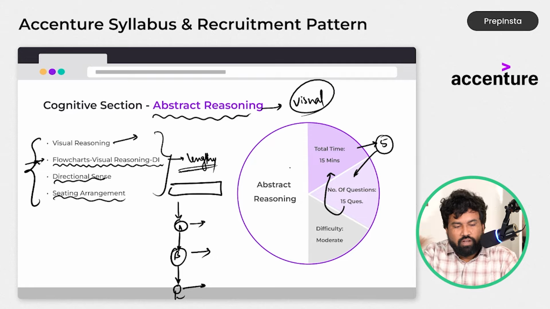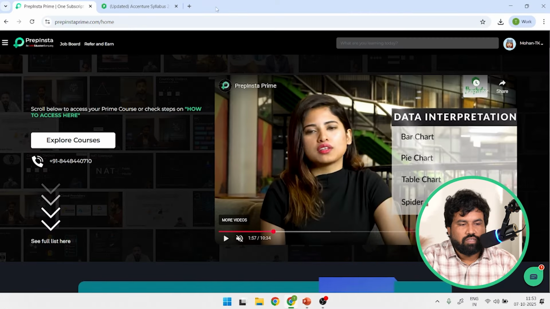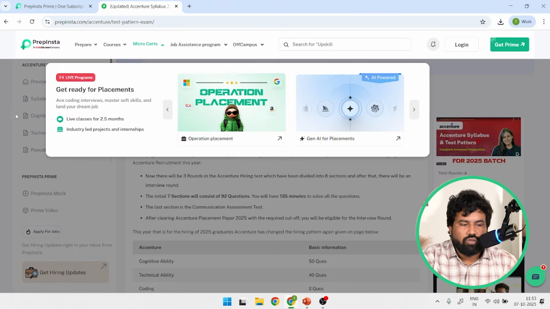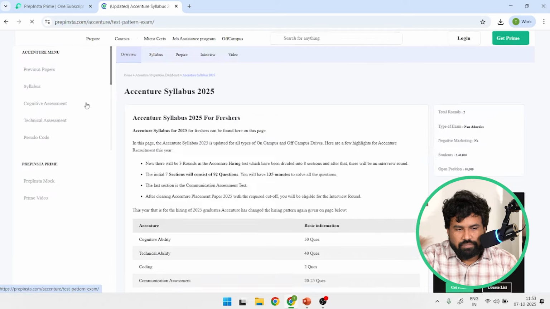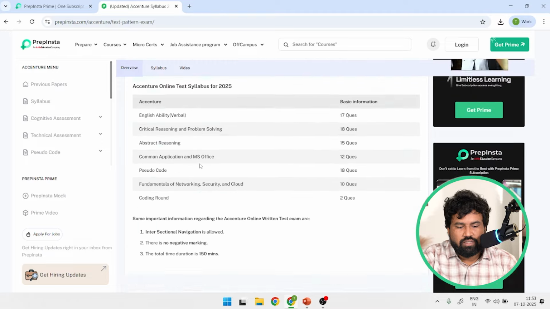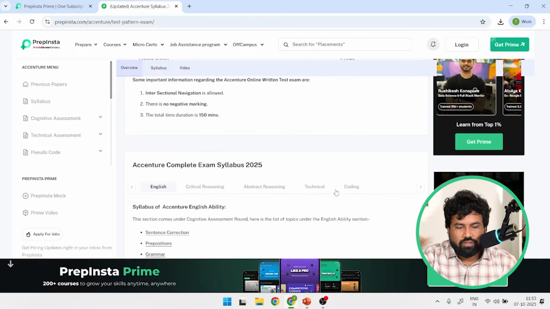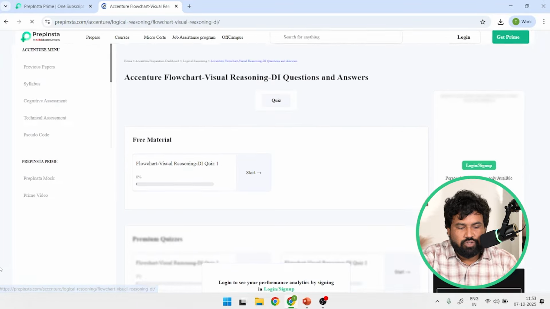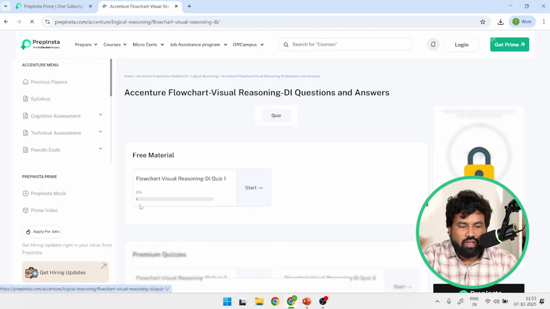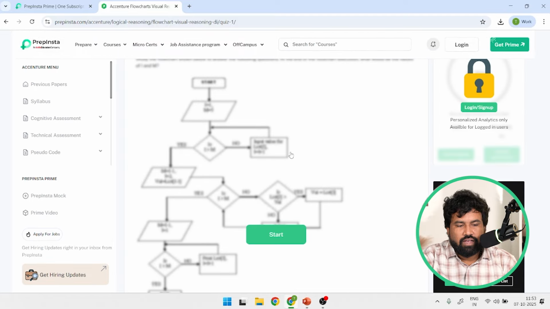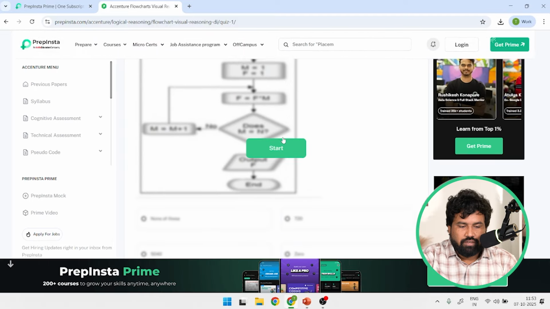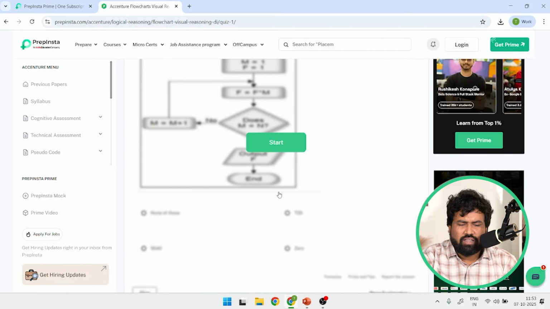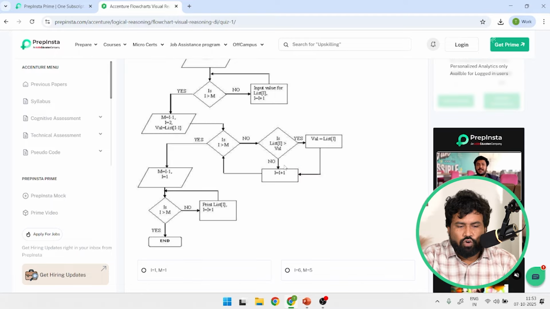Okay. For example, if you want to know about the patterns of this, you can go to our Prep Insta and go to the syllabus, and under the syllabus you can see abstract reasoning. Under the abstract reasoning, go to the flowcharts, visual reasoning based DI, and go to, for example, the free quiz here. And if you log in, you can get access to the others also. So it is flowchart based DI.